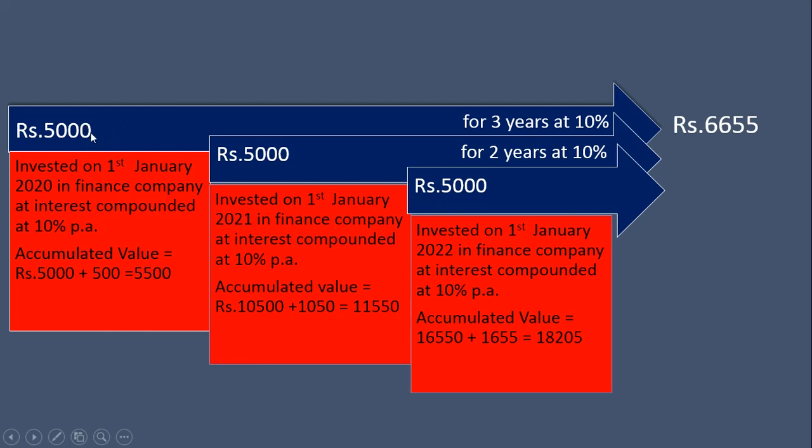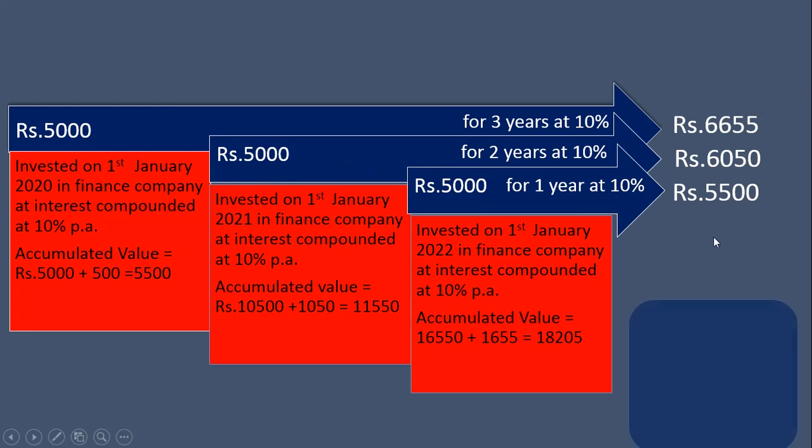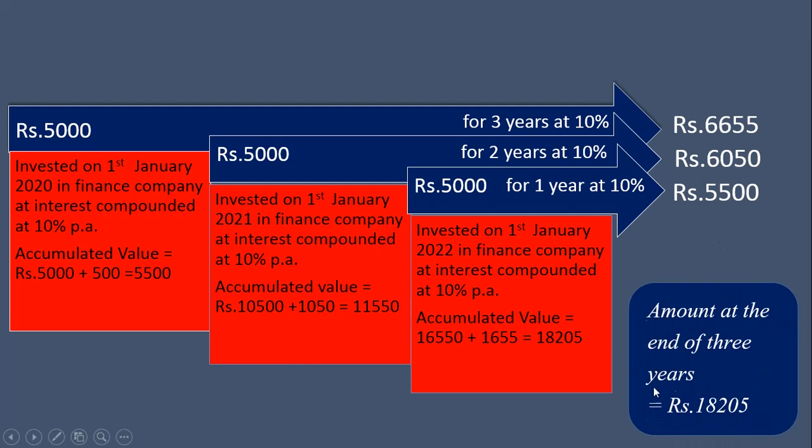Now this first installment, 5,000 rupees for 3 years at 10%, will give rupees 6,655. The second installment for 2 years at 10% will give rupees 6,050, and this last installment of rupees 5,000, which is invested for 1 year at 10%, will give rupees 5,500. So if we calculate these three things separately and add them, we get the same amount at the end of 3 years, which is 18,205.